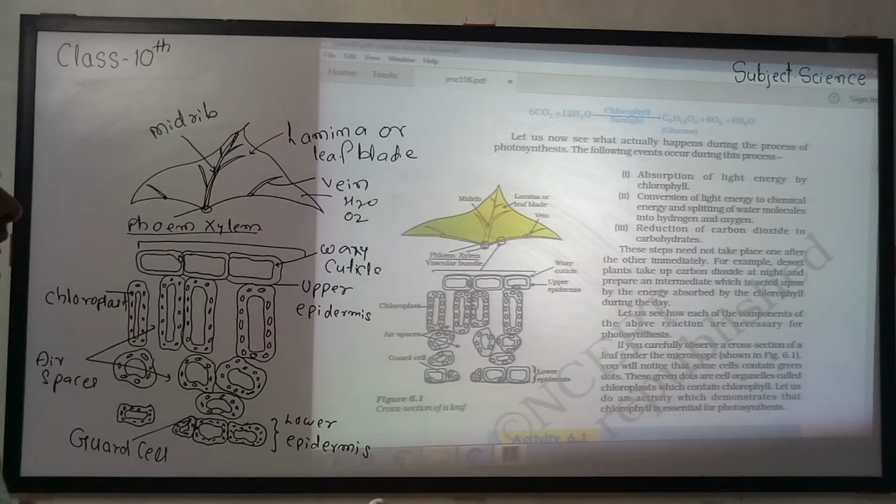These steps need not take place one after the other immediately. For example, desert plants take up carbon dioxide at night and prepare an intermediate which is then acted upon by the energy absorbed by the chlorophyll during the day.